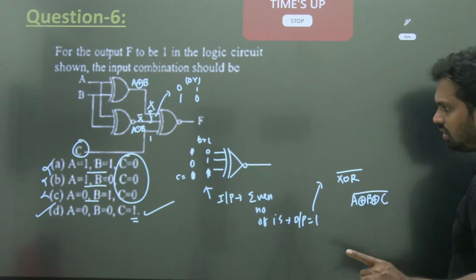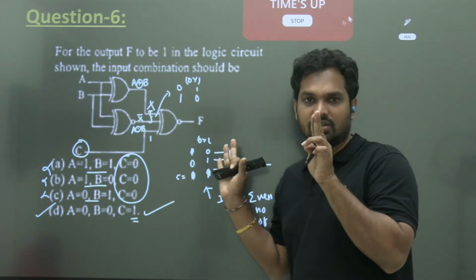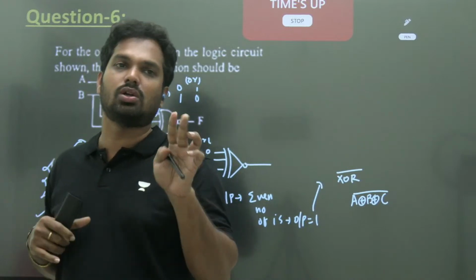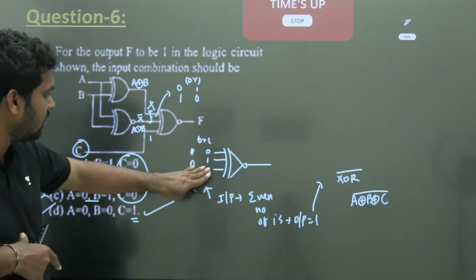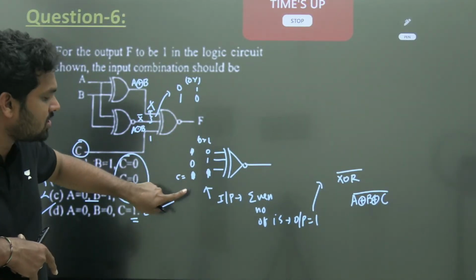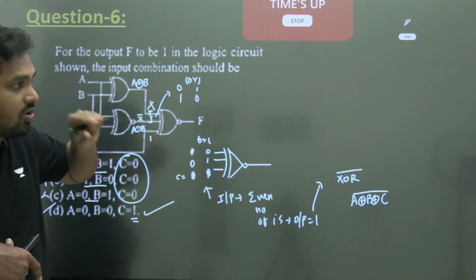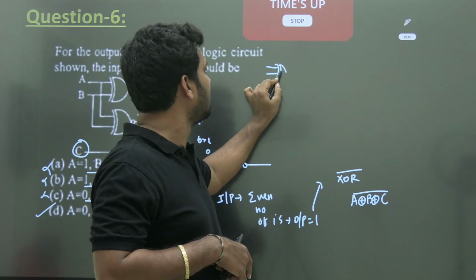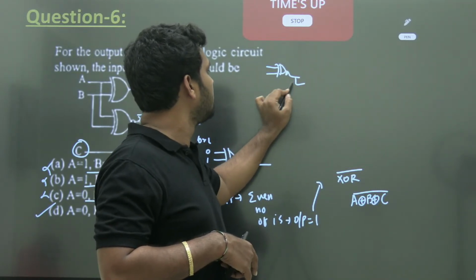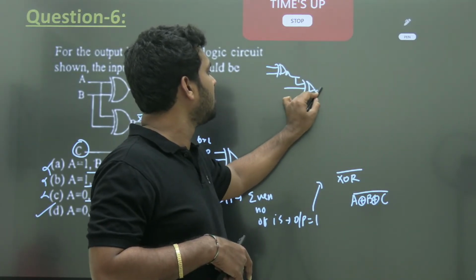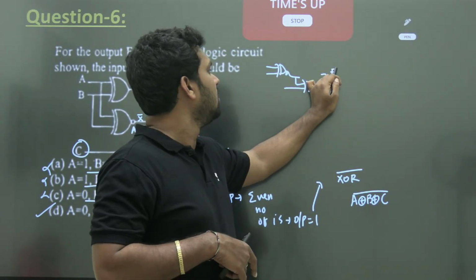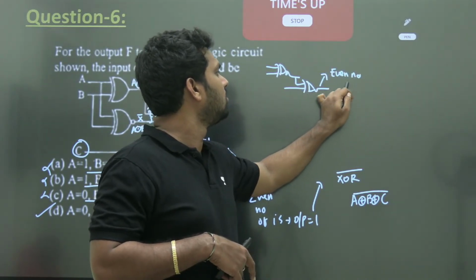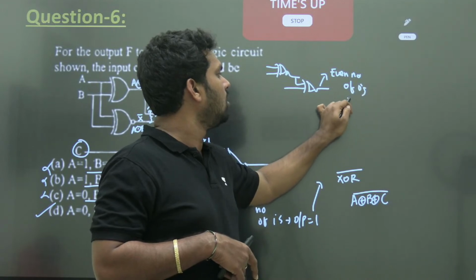But you know XNOR के लिए दो implementations है. In one sense, this is also correct. Suppose if you give 0 here, you get even number of zeros. In that case also, it can be 1. When will you get that is when you implement XOR in this way. XNOR का output में दूसरा XNOR लेके implement किया तो here what do you get? Even number of zeros, output equal to 1.